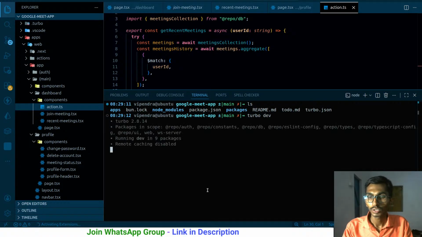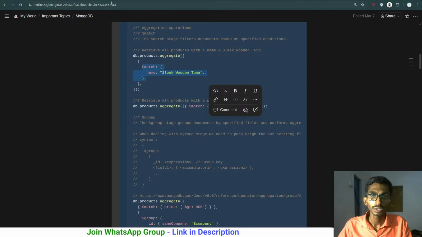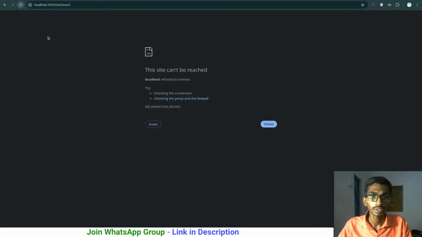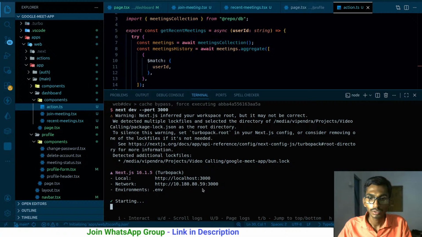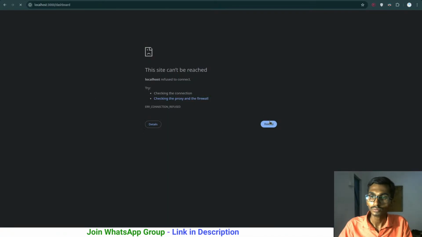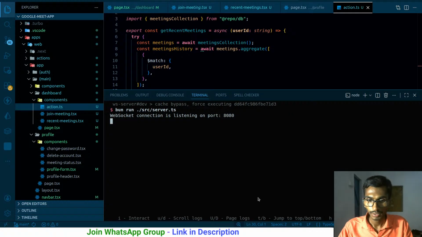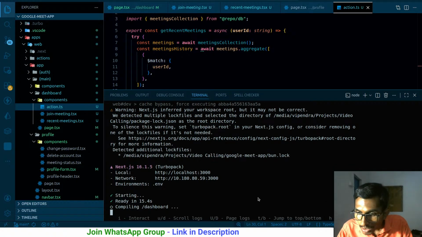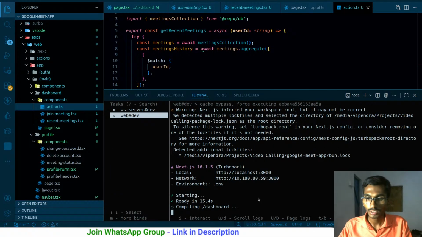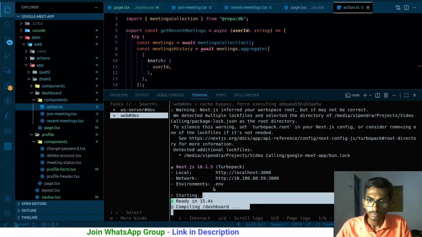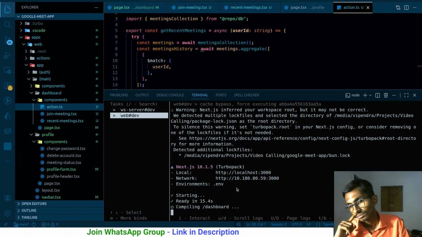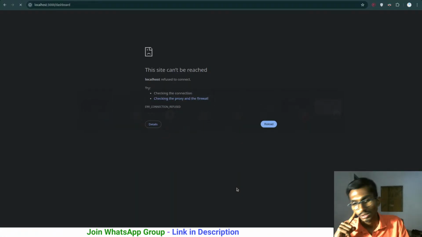ls turbo dim. Let me go to the home page. Let me reload the page. Of course, reloading needs to be done, starting. How long will it take? Ready. Jump show task list. That's fine. Compiling the dashboard. Come on, how long will you take, man?